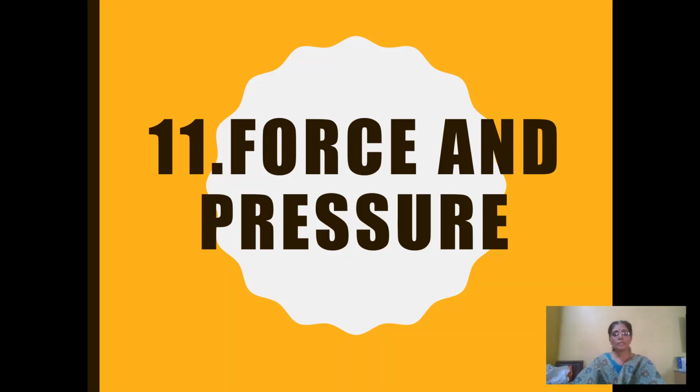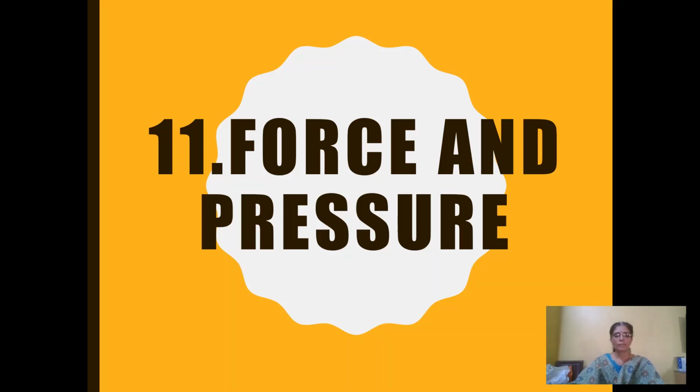Speed is nothing but the distance covered by an object in a unit time. And we know that a moving object like a ball rolling on the ground slows down, or sometimes it may change direction, or sometimes it may slow down as well as change direction. Have you ever wondered what makes an object slow down or change direction?